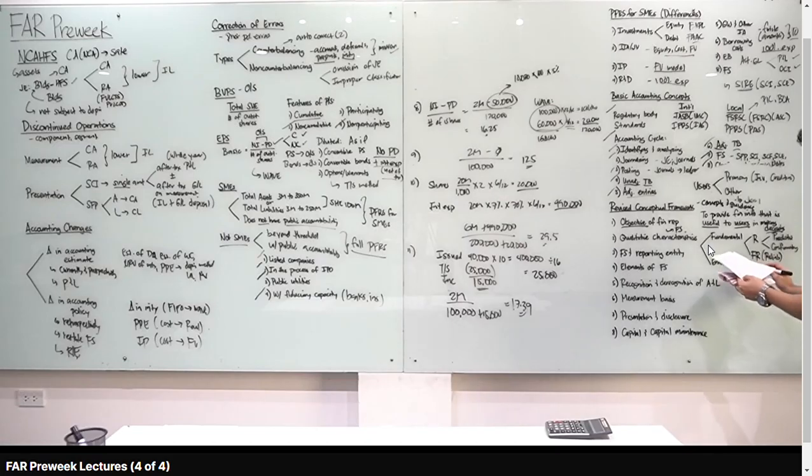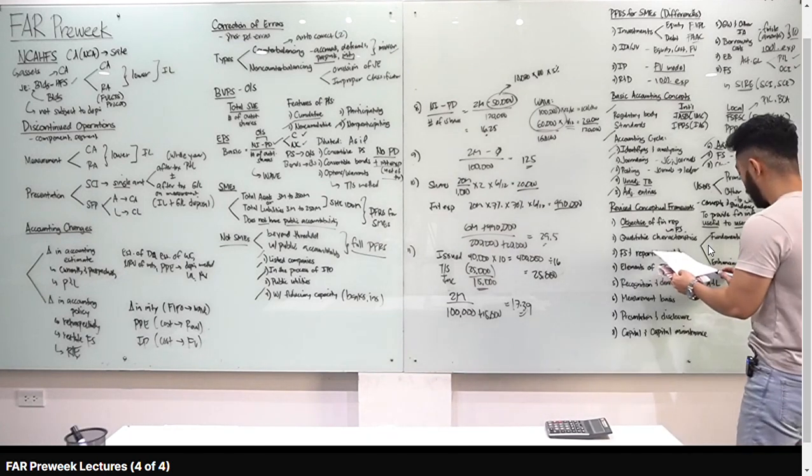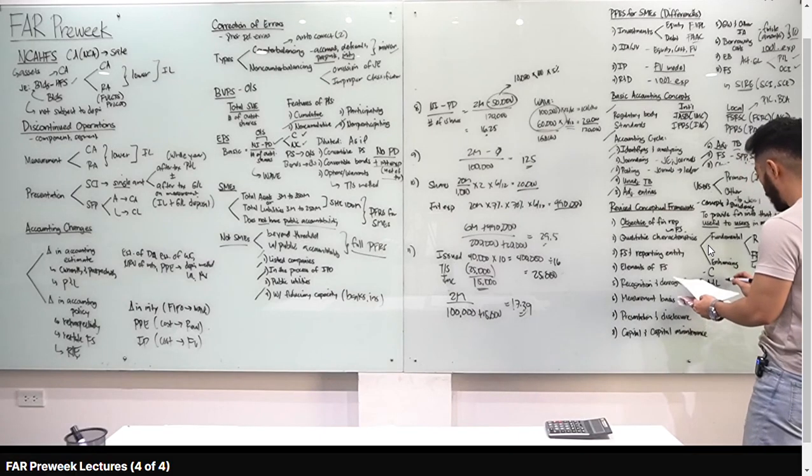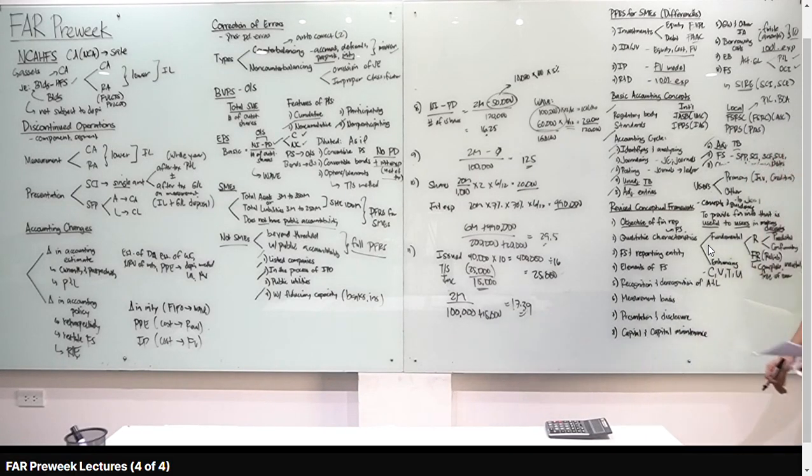Faithful representation naman, if it's complete, ano pa? Neutral, and free of error. Okay, yun yung ibig sabihin ng fundamental qualitative characteristics na faithfully represented. Alright? Pag enhancing naman class, we have comparability, letter C, verifiability, timeliness, and understandability. Yun yung enhancing qualitative characteristics. Ulitin ko, pag fundamental, relevance and faithful representation. Pag enhancing, comparability, verifiability, timeliness, and understandability.